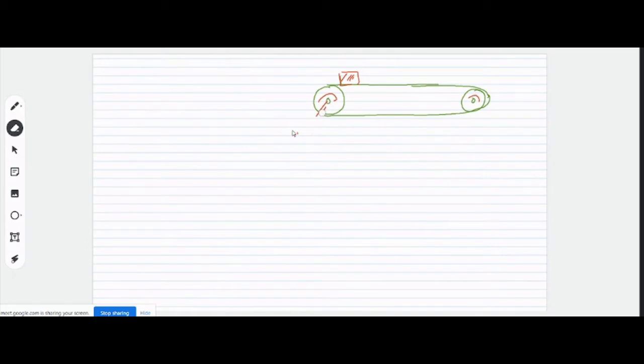Because motor speed is usually high, whereas the conveyor belts move slowly. So one mechanism is being used in between the motor and the rolling shaft, that is the mechanical mechanism, such as a gearbox, in between the motor and the load, right?